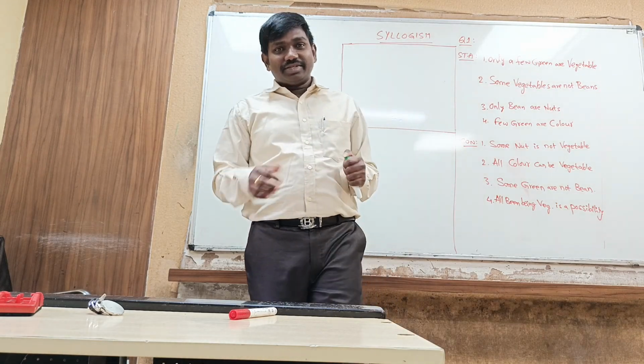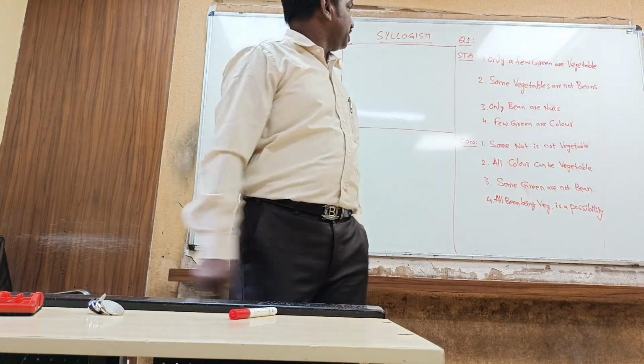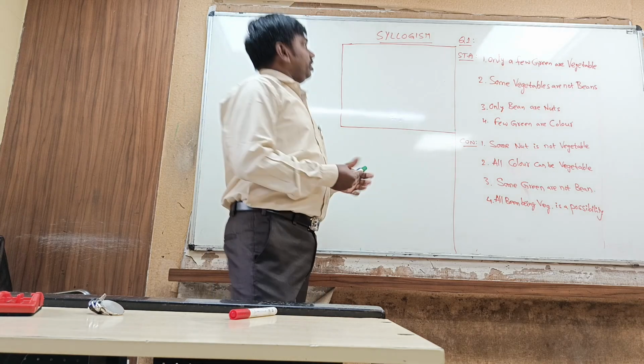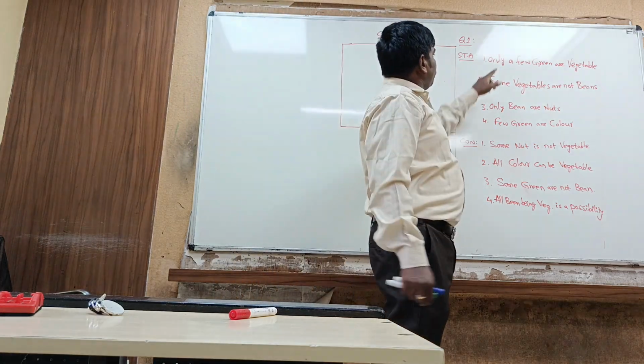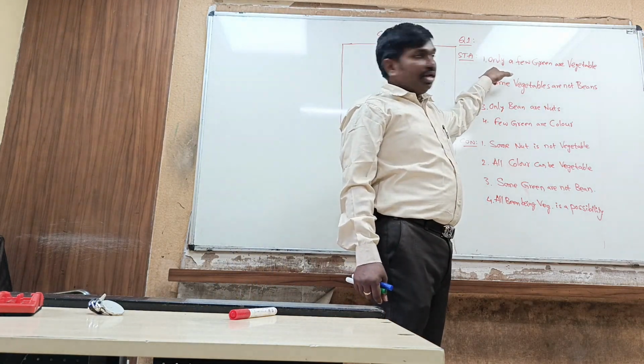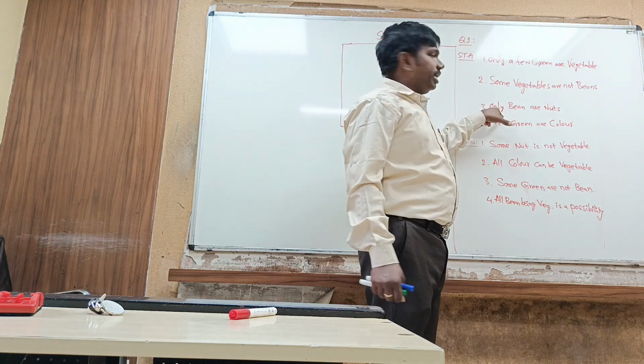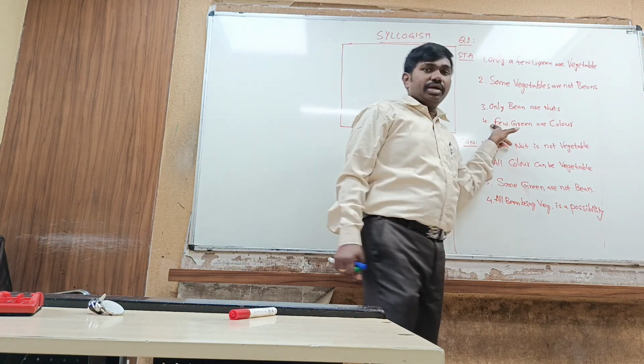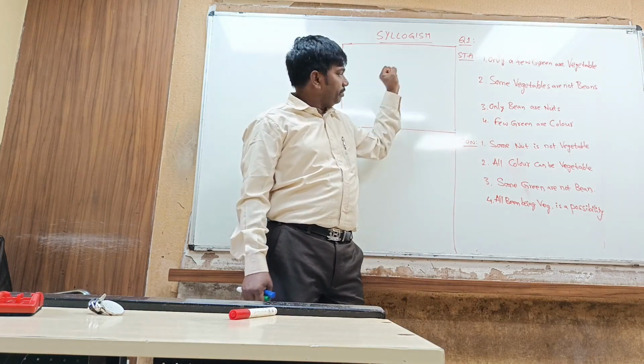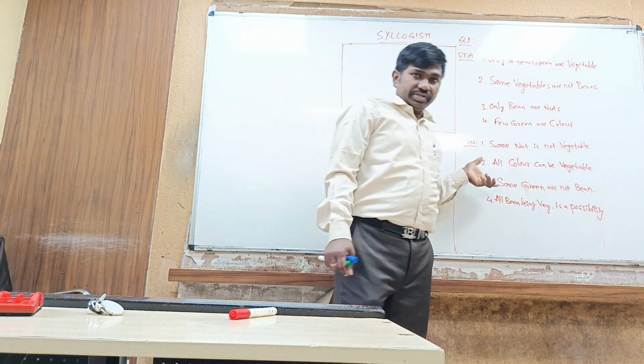Hello students, let us solve a syllogism question, an interesting question. See the statements. Only a few green are vegetables, some vegetables are not bean, only bean are nuts, few green are colors. These are the statements given and we need to verify these conclusions.